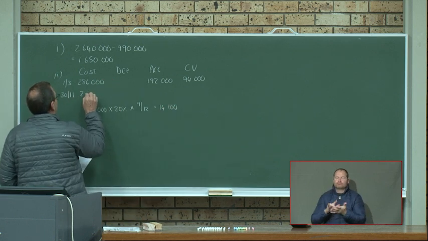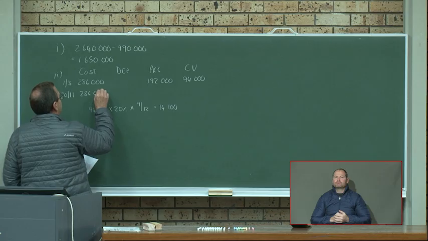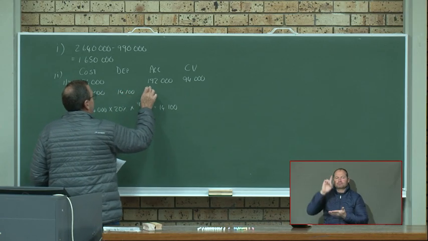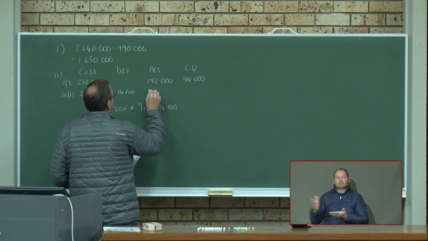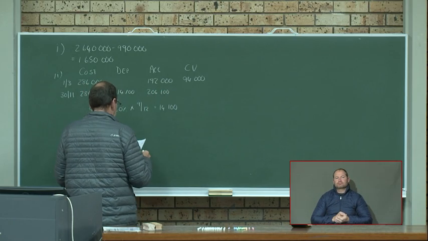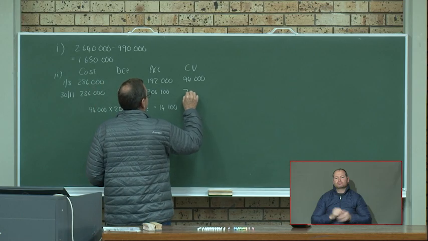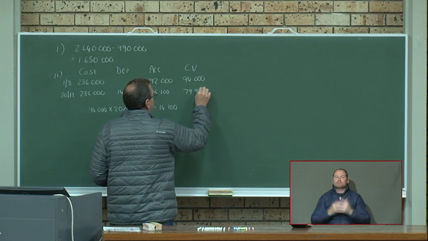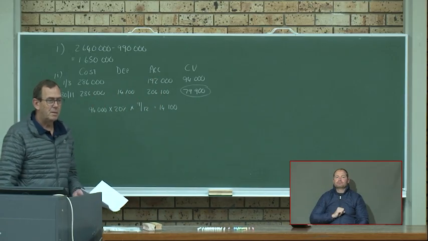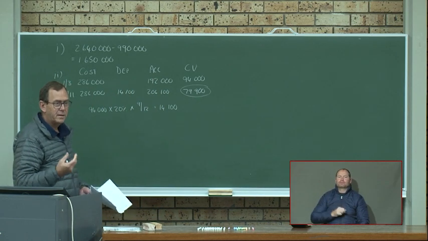So my cost always stays the same, 286. My depreciation, 14,100. Accumulated, 206,100. And then my carrying value will be 79,900. And this is the figure that they wanted. Remember when we did asset disposal, we had that steps.